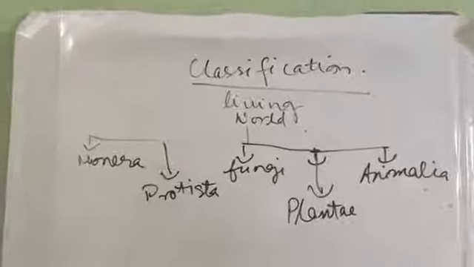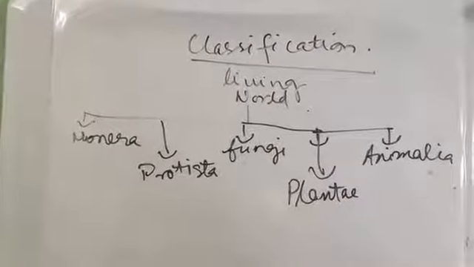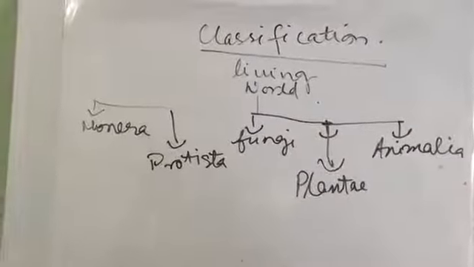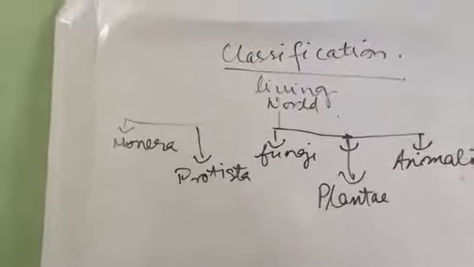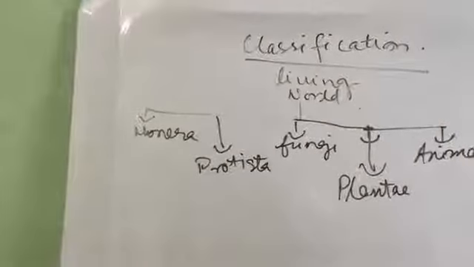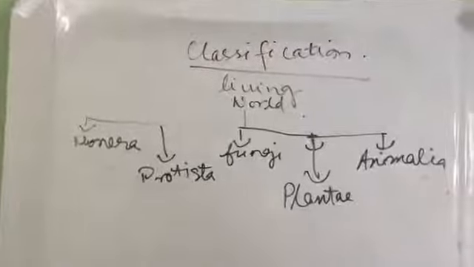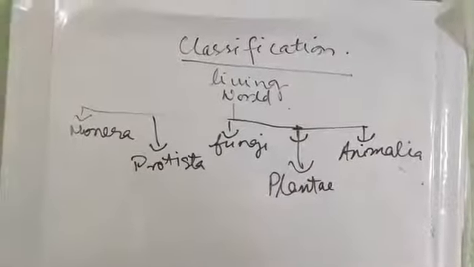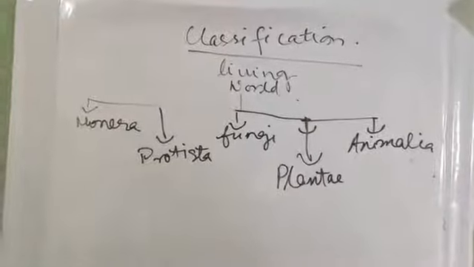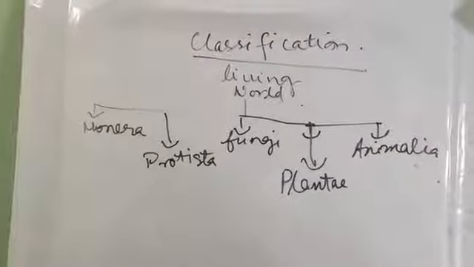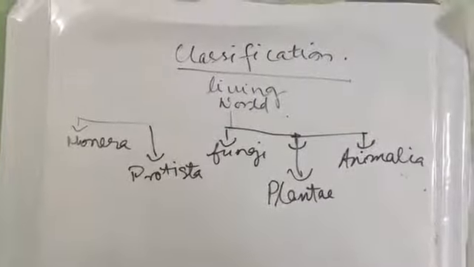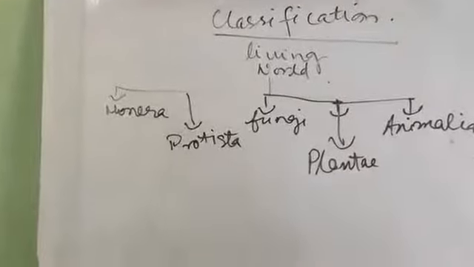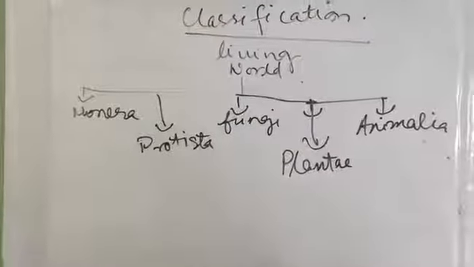Next coming Protista. They are eukaryotic unicellular organisms, with presence of a true nucleus. Their mode of nutrition is holozoic or parasitic. Membrane-bound organelles are present. The nucleus contains the genetic material, and different types of histone proteins are also present. Example, amoeba, or you can say algae.